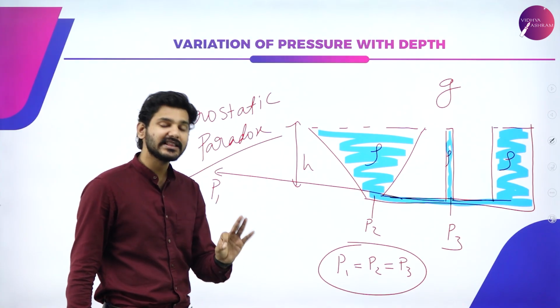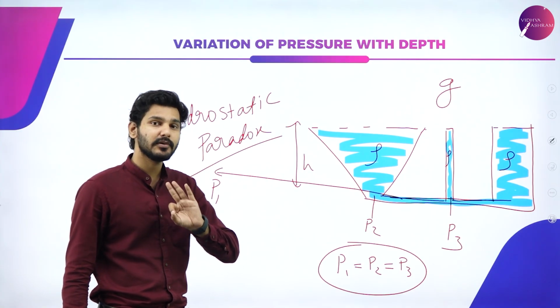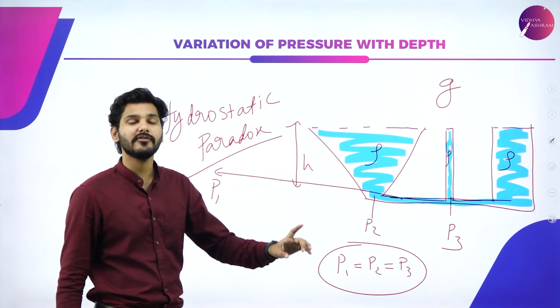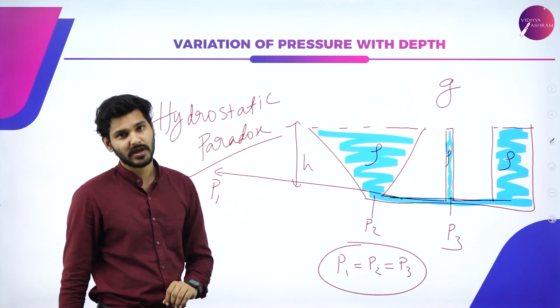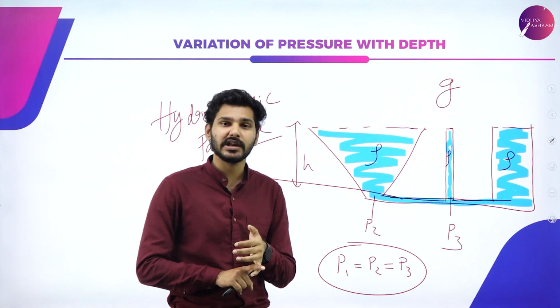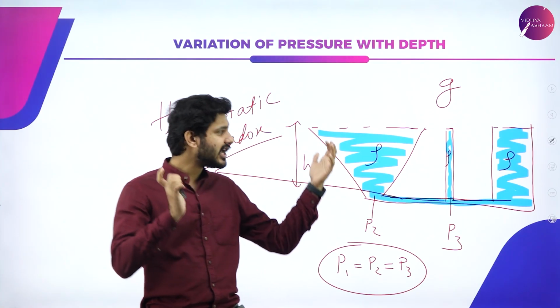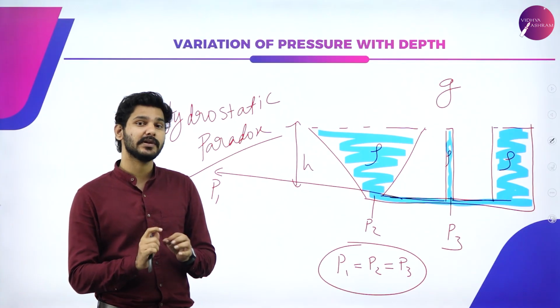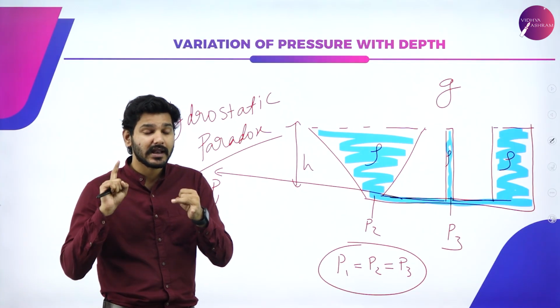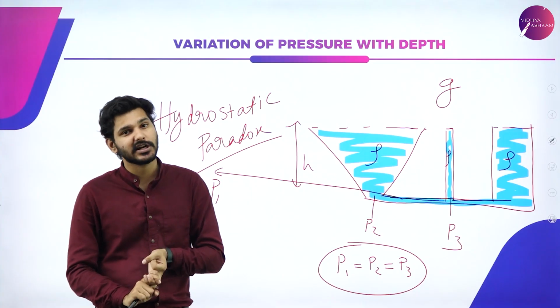These are the only three factors which influence the pressure of that particular region. It does not depend on the area, the volume, or the shape of the column. It only depends upon the height, density and acceleration due to gravity.